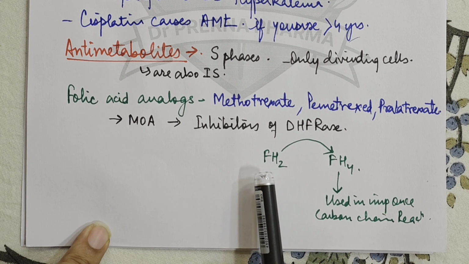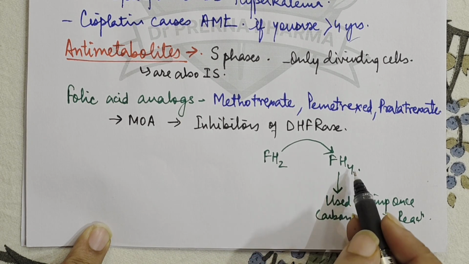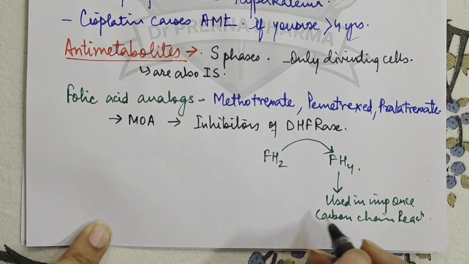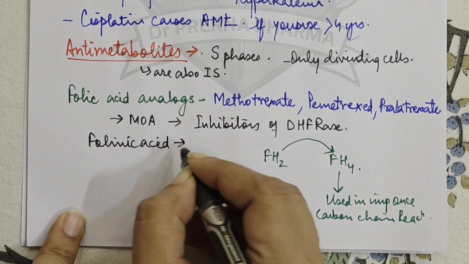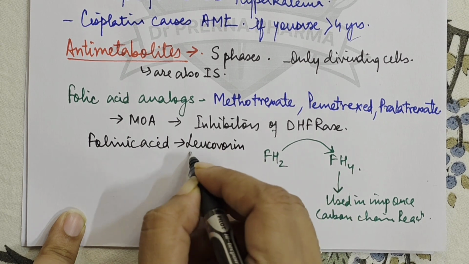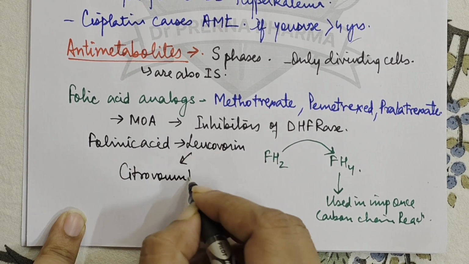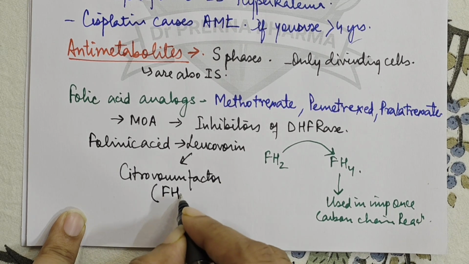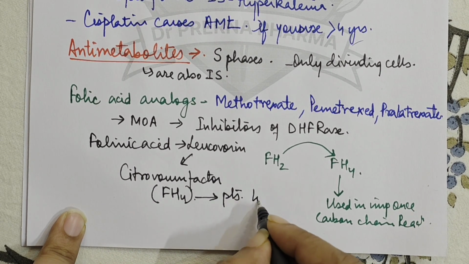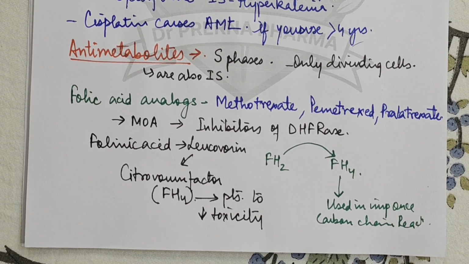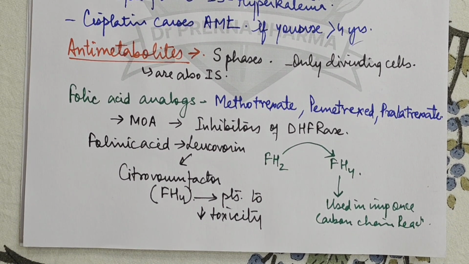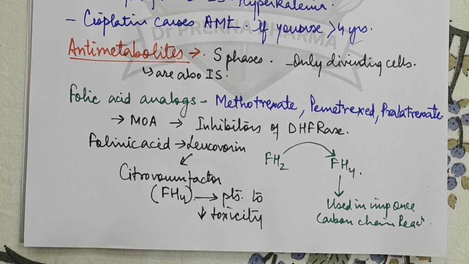Okay, now what happens is that when this is inhibited, a lot of important reactions are inhibited and then toxicities occur. So there is a compound known as folinic acid, also called leucovorin, also called citrovorum factor. It is nothing but tetrahydrofolate, and this is given to patients to reduce the toxicity. So to reduce the adverse effects caused by methotrexate, the patient is given tetrahydrofolate, which is folinic acid, also called citrovorum factor, and this is known as citrovorum rescue, or leucovorin rescue. Okay? So this causes reduction in the toxicity.